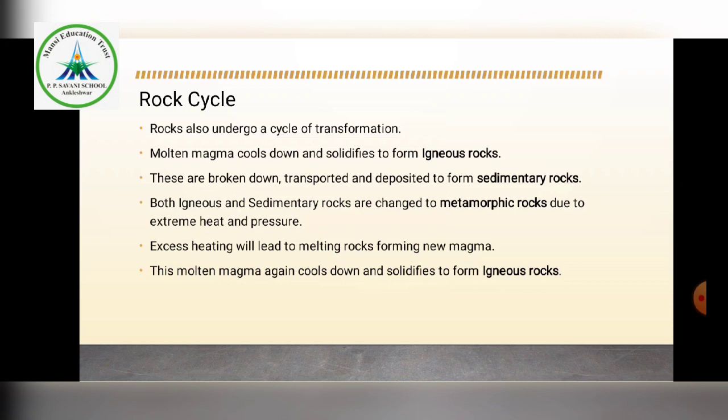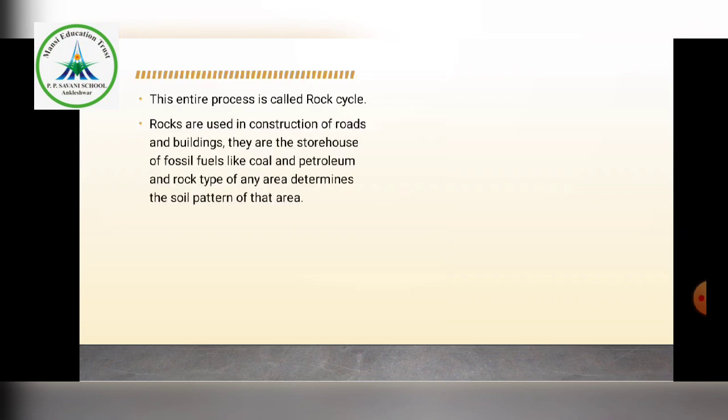Both igneous and sedimentary rocks are changed to metamorphic rocks due to extreme heat and pressure inside the earth. Excess heating will lead to melting of rocks, forming new magma. This molten magma once again cools down and solidifies to form igneous rocks. This entire process is called the rock cycle.